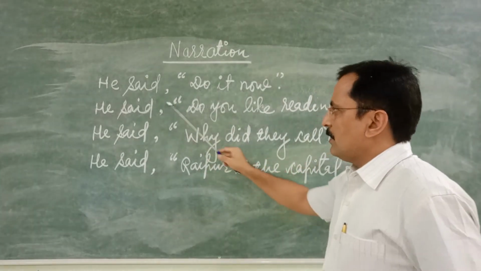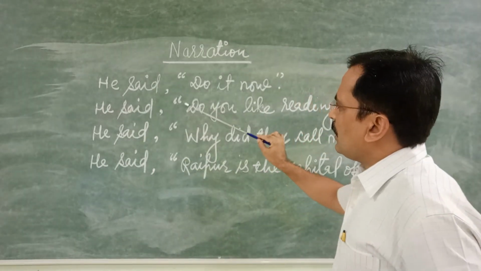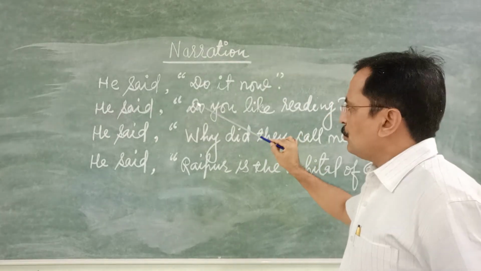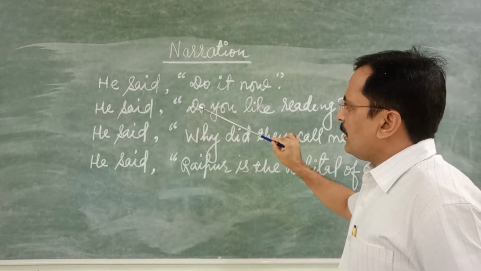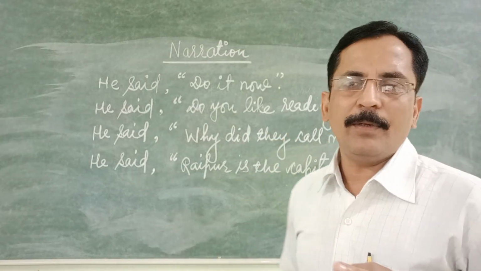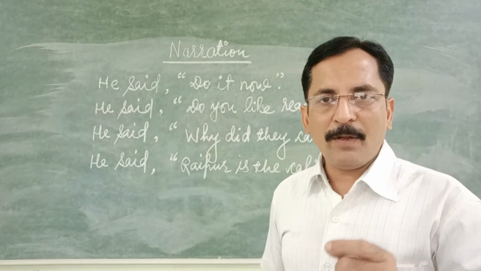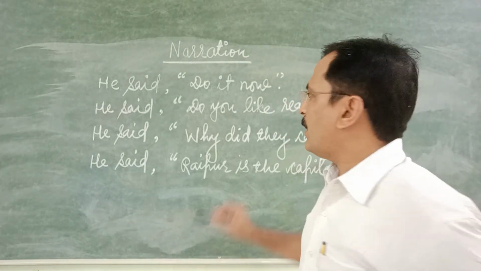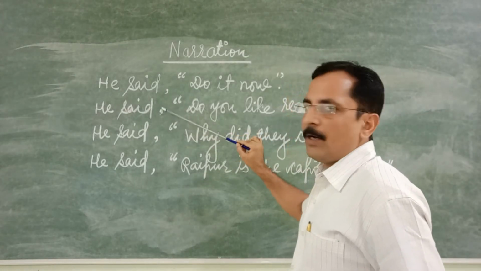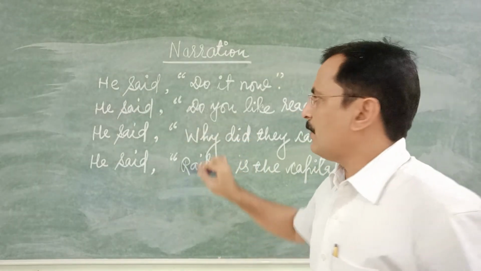Why whether? Whenever you have a question with any helping verb, whether it is do, does, did, is, am, are, was, were, has, have, any helping verb. If you have a question with helping verb, please add either if or whether in place of comma. So you can also frame sentence with if.